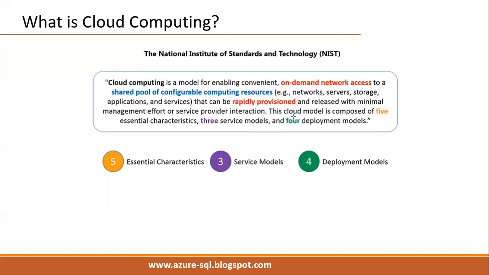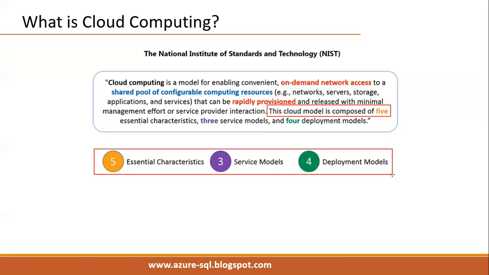The second part of the definition: this cloud model consists of 5 essential characteristics, 3 service models, and 4 deployment models. So any cloud computing platform has 5 essential characteristics, 3 service models, and 4 deployment models.